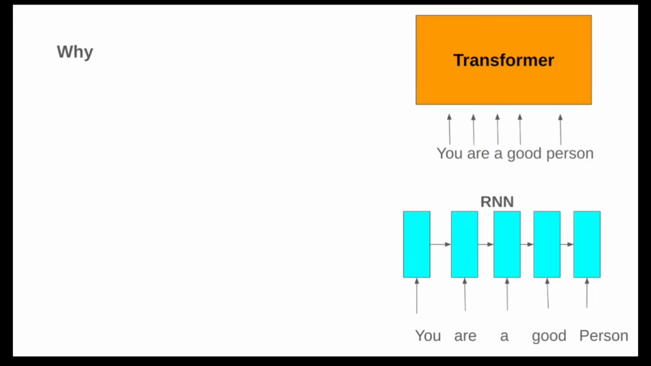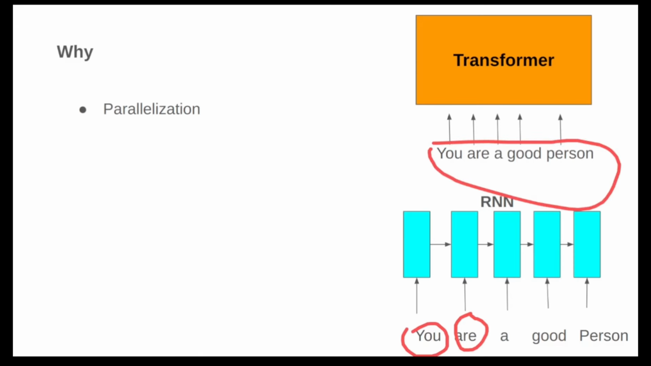So why? First thing is parallelization. In RNNs, the data has to be fed in a sequential manner. Like first you will feed "You", then you'll go to "are", then feed "are" to the RNN model, and then "a", then "good", then "person". But in transformers, we have parallelism, which means we can feed all the data at once. This RNN process takes a lot of time because we have to wait for one token to be processed before moving on to the other one, right? So that's why transformers are faster than RNNs.